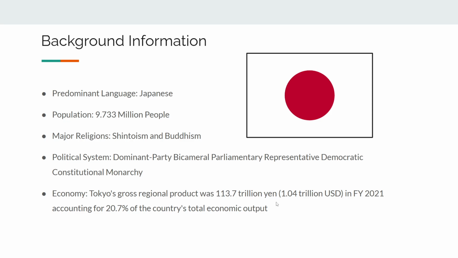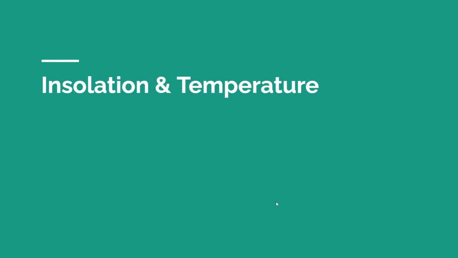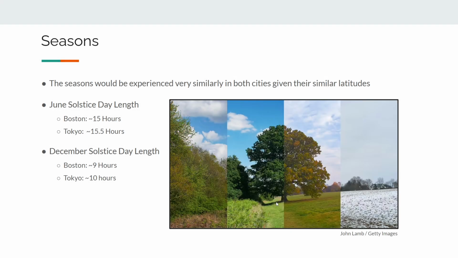The economy of Tokyo is very strong. Tokyo's gross regional product was over 100 trillion yen, which is roughly $1 trillion in 2021 alone, which accounted for over 20% of the country's entire economic output. So Tokyo is putting in a lot of work for Japan, and is a very dominant capital city in the world. Moving on to insolation and temperature, we will start with the seasons.